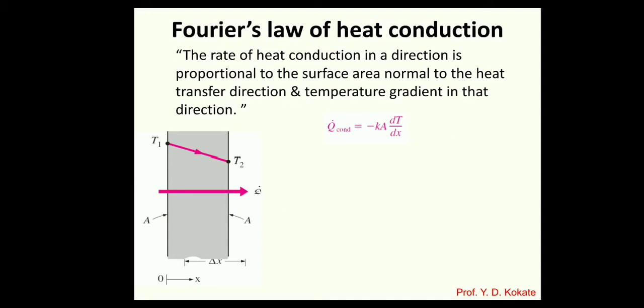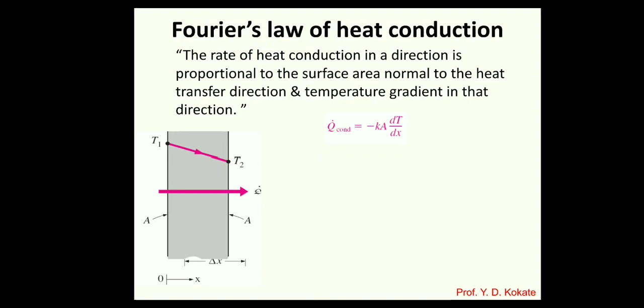Finding the required surface area is very important in heat transfer. If heat is transferred from bottom to top or top to bottom, then the top or bottom surface is your normal surface area, denoted A in the equation. The temperature gradient changes linearly here; in some cases it may be logarithmic or of some other nature. It is calculated by dT by dx. So our equation becomes Q conduction is directly proportional to A into dT by dx.